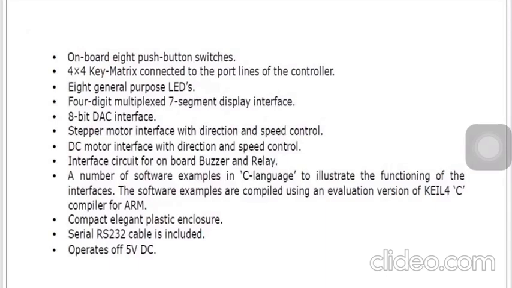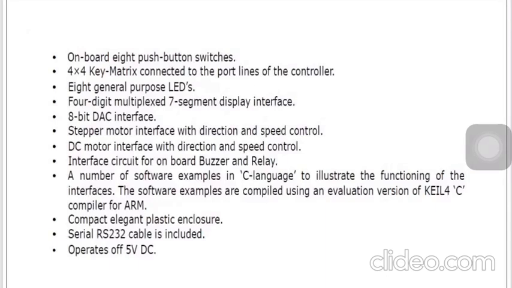The software examples are compiled using the evaluation version of Keil 4. Compact elegant plastic enclosure, so that it is all covered in a plastic enclosure. A serial RS-232 cable is included with the kit. That's what I have shown. RS-232 and one side USB to dump the code, and it operates on 5 volt DC.